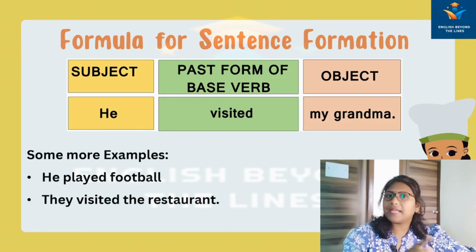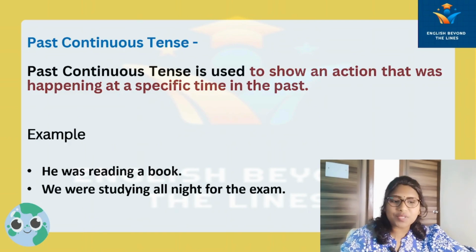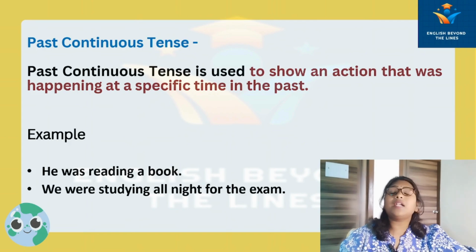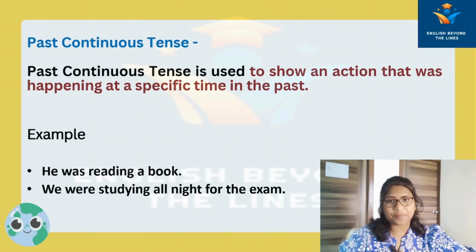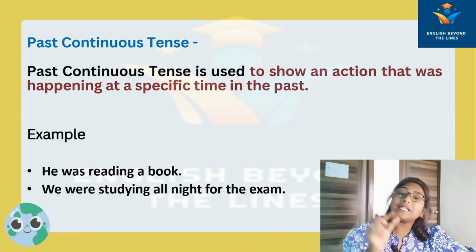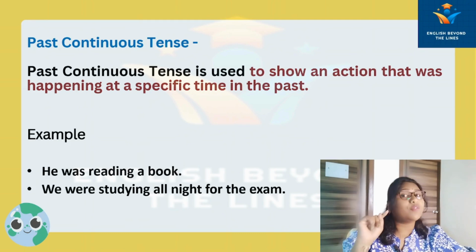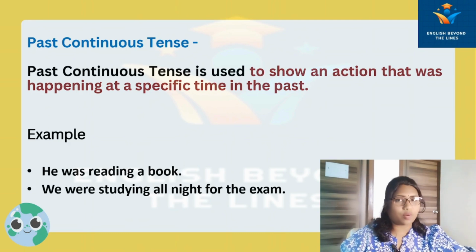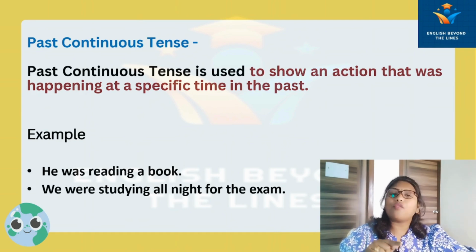Now we proceed to the next type of the past tense, that is past continuous tense. The past continuous tense is used to show an action that was happening at a specific time in the past. As an example, he was reading a book. Means at that specific time he was reading. Another example: we were studying all night for the exam.